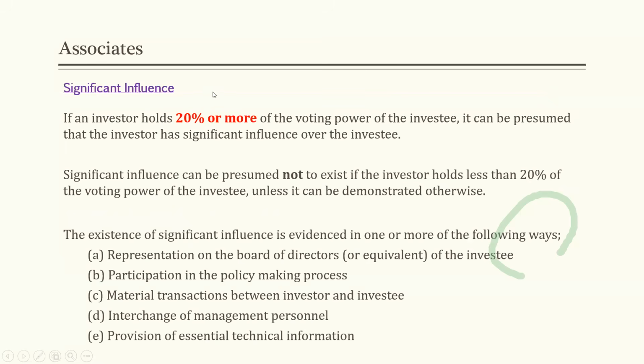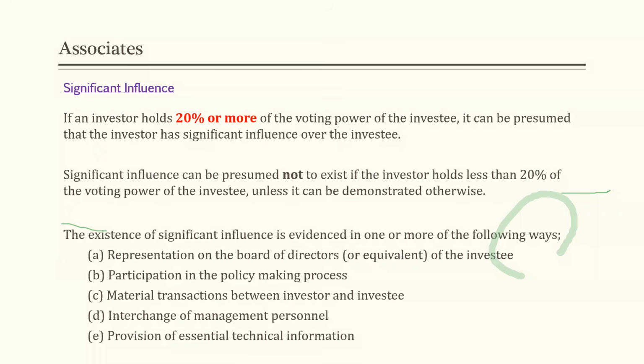Significant influence, if we have 20% or more, to be exact, if we have the acquisition percentage between 20% to 49%, then we say we have the significant influence. And I told you it is not the only criteria, right? The existence of significant influence is evidenced in one or more of the following ways. If we can properly establish that these things are met, still we can say that we have the significant influence.